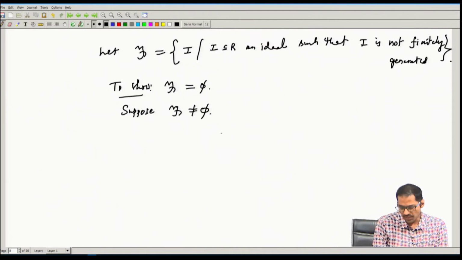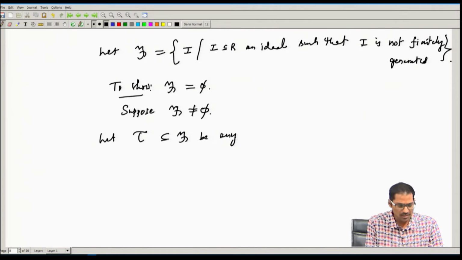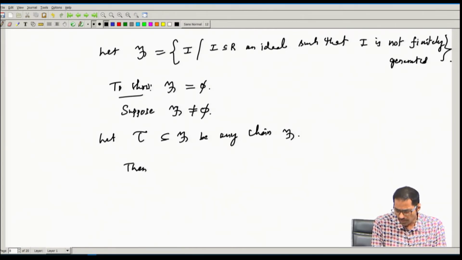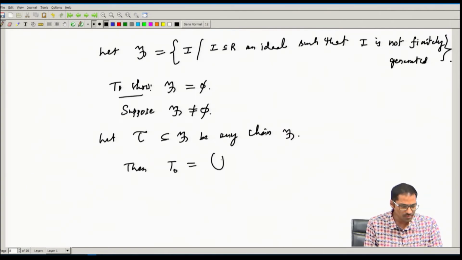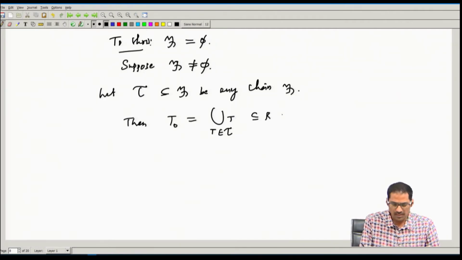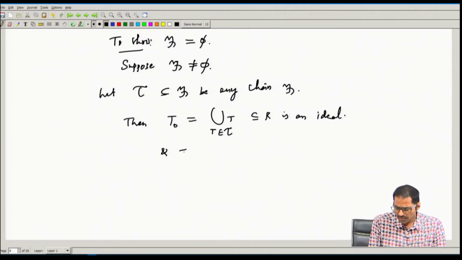Now, let tau be any chain in F. Then let us look at T naught, the union of all T belonging to tau, contained in R. This is an ideal because it is a chain; because of that, their union becomes an ideal. And T naught is not finitely generated.